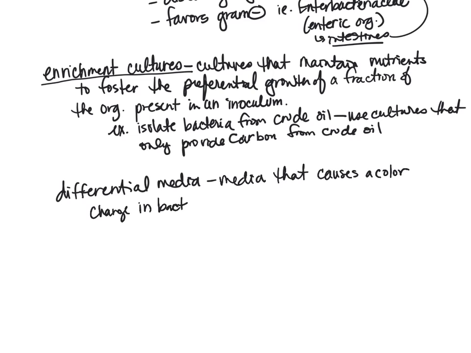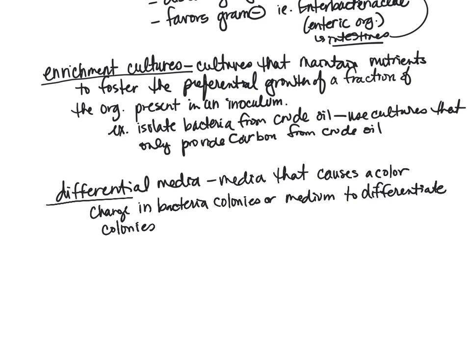in bacteria colonies or medium, and it's used to differentiate colonies. So what that means is that since we can differentiate between different organisms in differential media, when we put organisms on this plate, some of these organisms are not going to cause a change, and some of the organisms are going to cause a change.